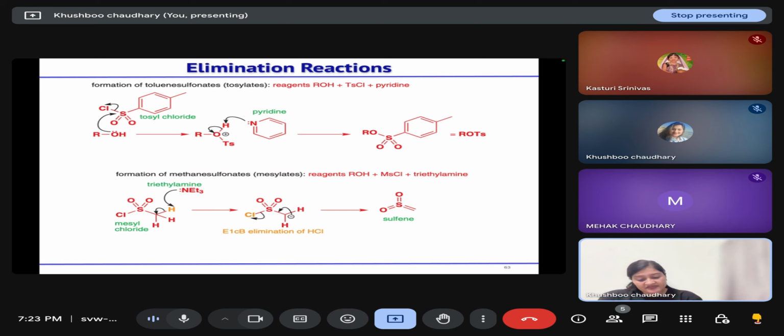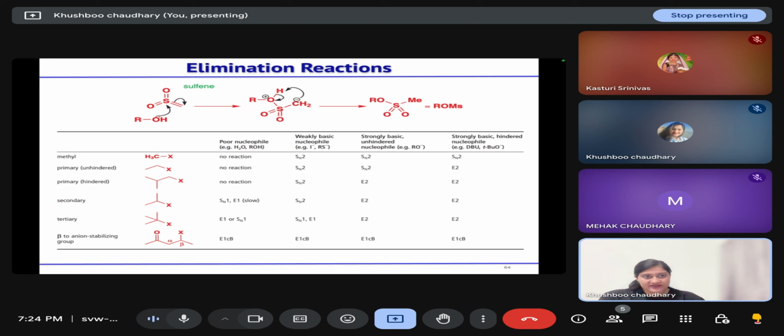These are the other examples, that alcohol will attack on the tosyl chloride, tosylate will form, pyridine will take the proton, and this is the formation of tosylate. Then methane sulfonates will form when your alcohol is reacting with methanesulfonyl chloride and triethylamine.